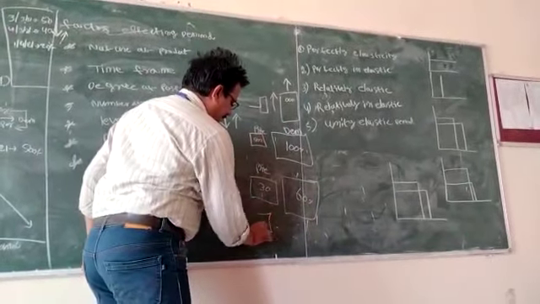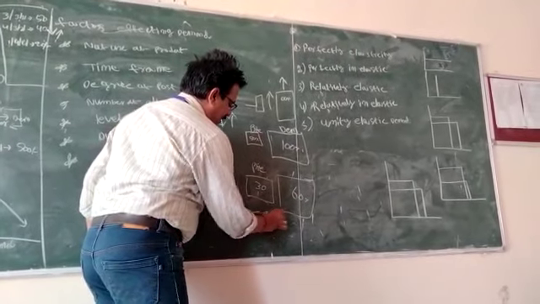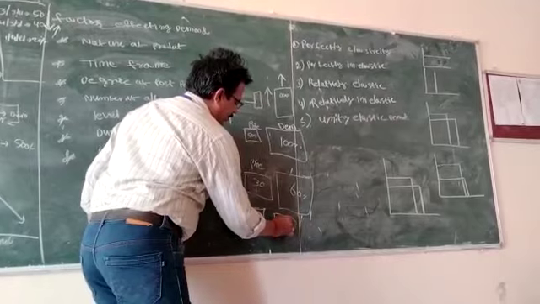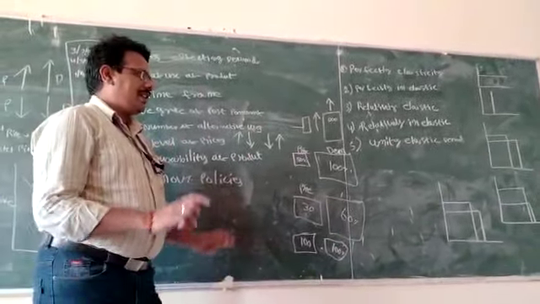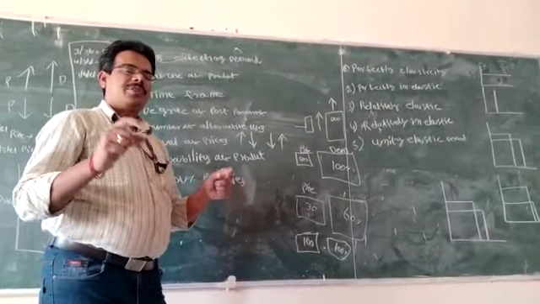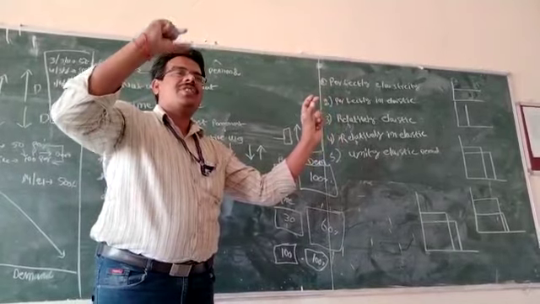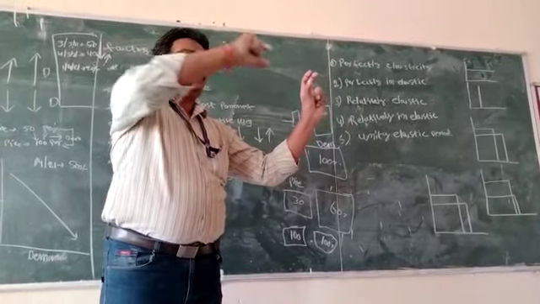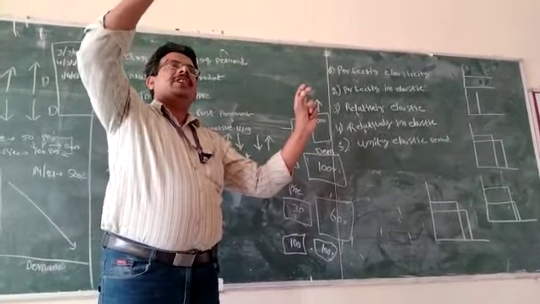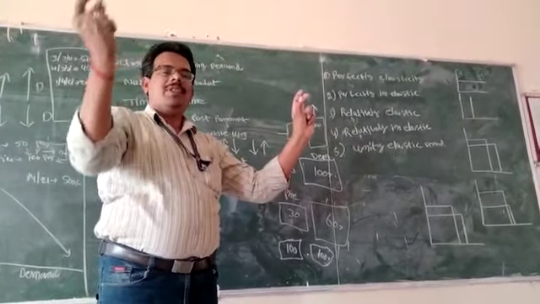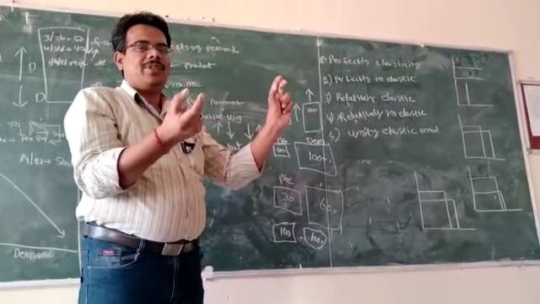Sometimes prices change by 50% and the demand also changes by 100%. So simply, elasticity means rate of responsiveness: how much percentage change in price and how much percentage change in demand. Sometimes the demand change is constant, sometimes it increases, sometimes it decreases. So that is the concept of elasticity of demand.